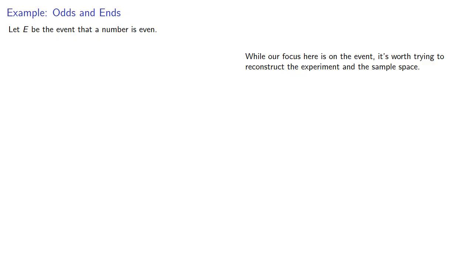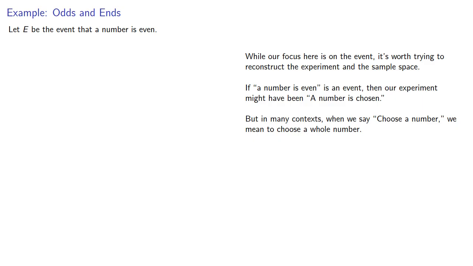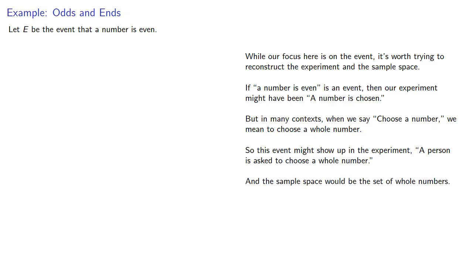So again, while our focus here is on the event, it's worth trying to reconstruct the experiment and the sample space. So if a number is even is an event, remember these are the set of outcomes, then something that could have produced an outcome, some even number, is a number is chosen. Now, in many contexts, when we say choose a number, we actually mean to choose a whole number. So this event might show up in an experiment like a person is asked to choose a whole number, and the sample space would then be the set of whole numbers.